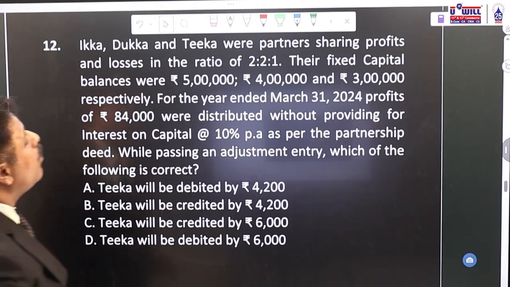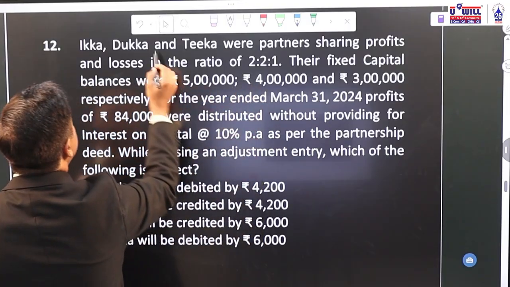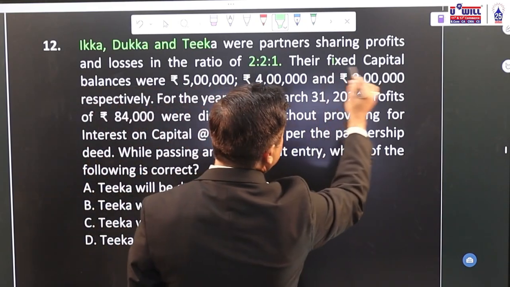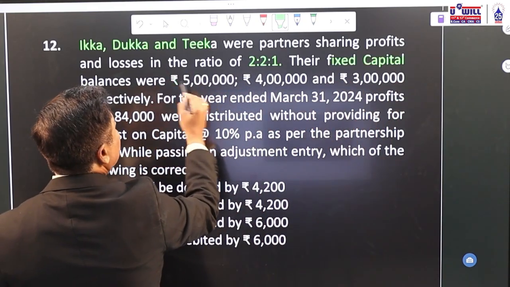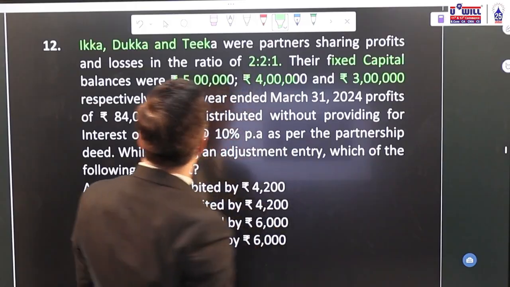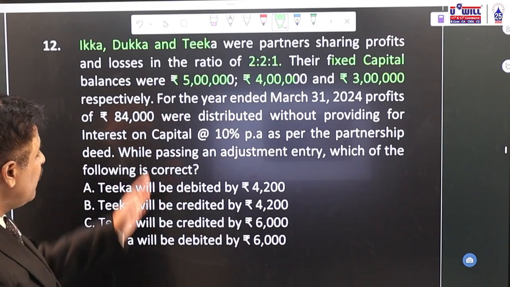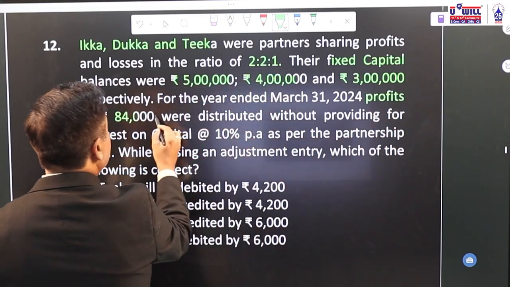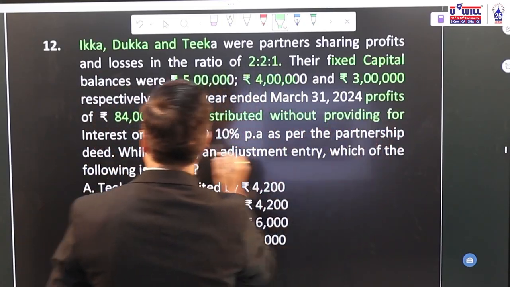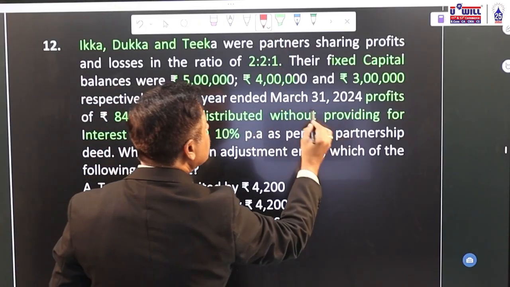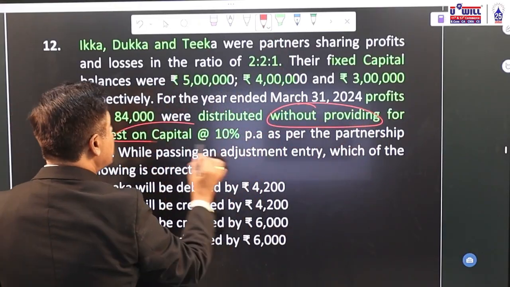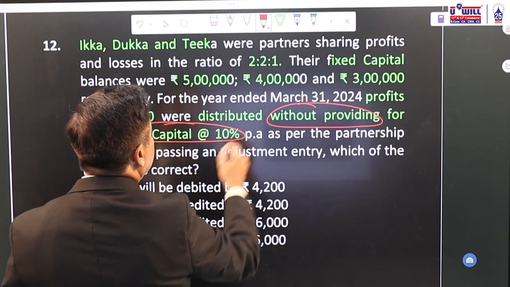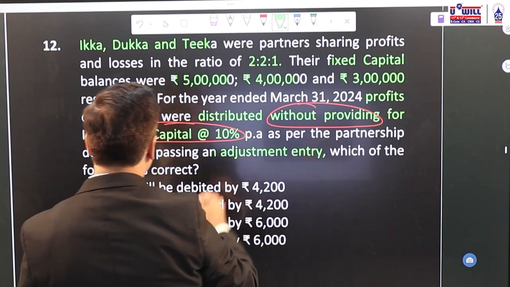Ikka, Dukka and Tikka were partners sharing profits and losses in the ratio of 2:2:1. Their fixed capital balances were, Ikka's amount is 5 lakh, Dukka 4 lakh, Tikka 3 lakhs respectively. For the year ended 31st March 2024, profits of 84,000 were distributed without providing for interest on capital. Past adjustment of profits. Error of omission, interest on capital has not been provided at 10% per annum as per the partnership deed. While passing an adjustment entry, which of the following is correct?